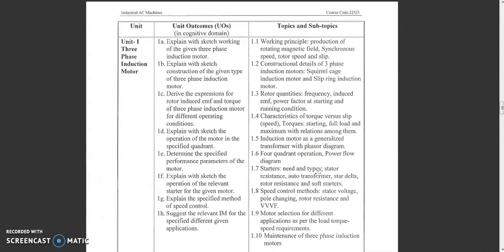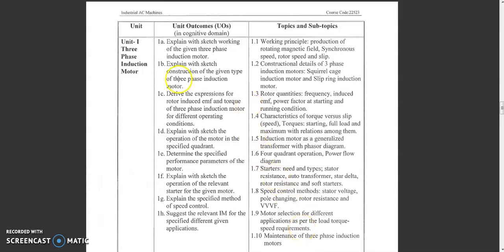After that, they mention the selection factors, through which, depending on the application, we select the motor for a typical application. All these terms, and the last part is maintenance. So all these parts we are going to study in the first topic, three-phase induction motors.